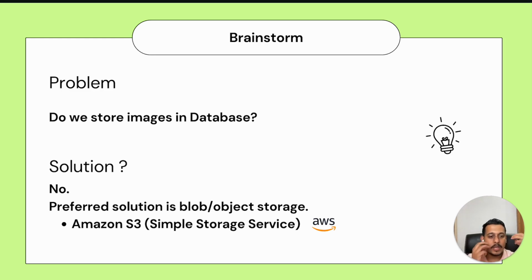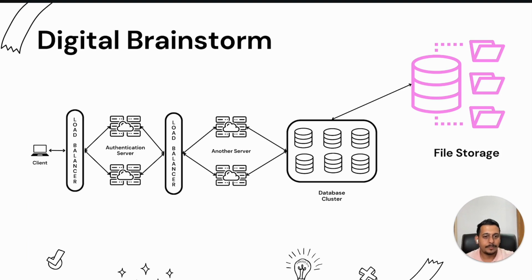But yeah, what we do is we use some sort of storage to store those static files, images, videos, different files. We store them in a, let's say, a folder similar to a computer. We keep them in a folder. We call it storage. In Amazon, we have something called Amazon S3. It's a very simple thing. So let's see how it works.